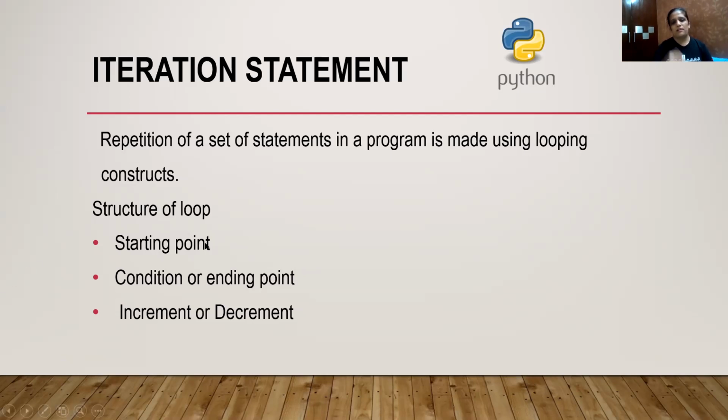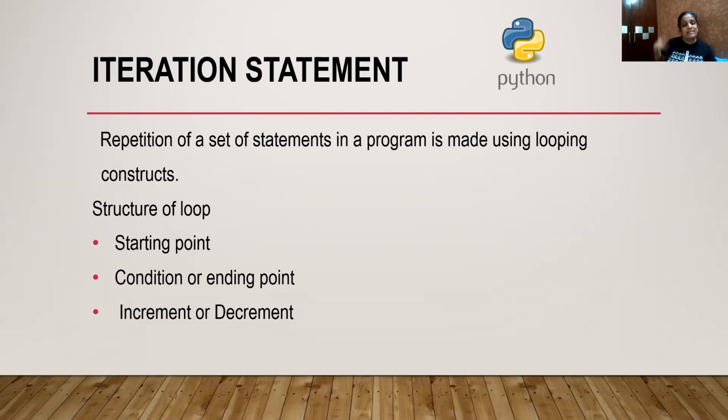Means, for example, हम एक example लेते हैं. If I need to print the series from 1 to 5. ठीक है, बहुत basic सा example है. I'm printing the series from 1 to 5. इसमें क्या हो रहा है? हम एक 1, 2, 3, 4, 5. Something is repeating in this. What is that? I'm increasing the value by +1. Like 1 + 1, 2, 2 + 1, 3, 3 + 1, 4, 4 + 1, 5. Like this. It is repeating. तो +1 का increment बार बार हो रहा है. So this is the loop.